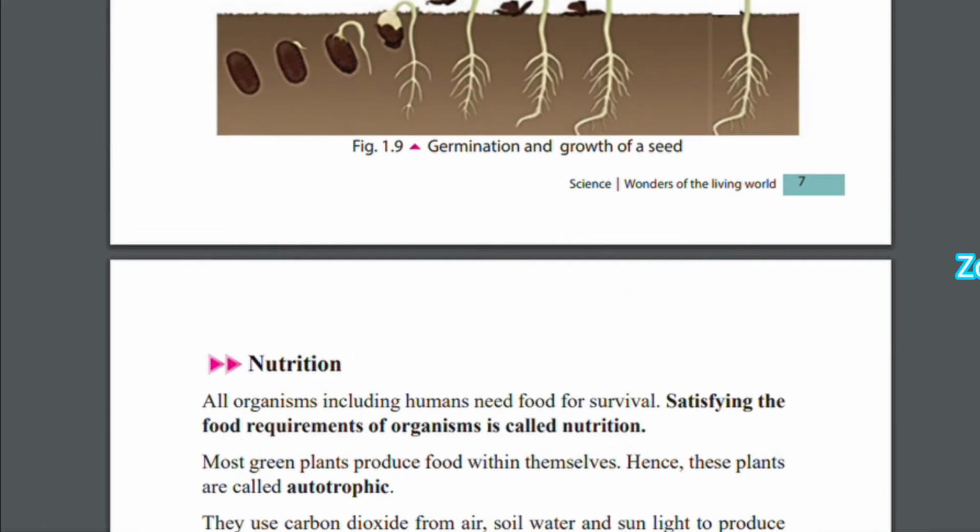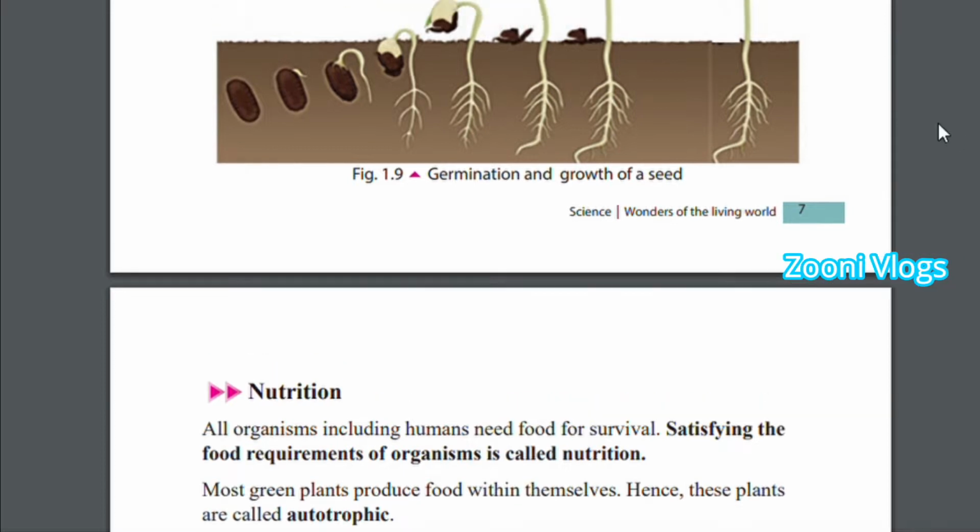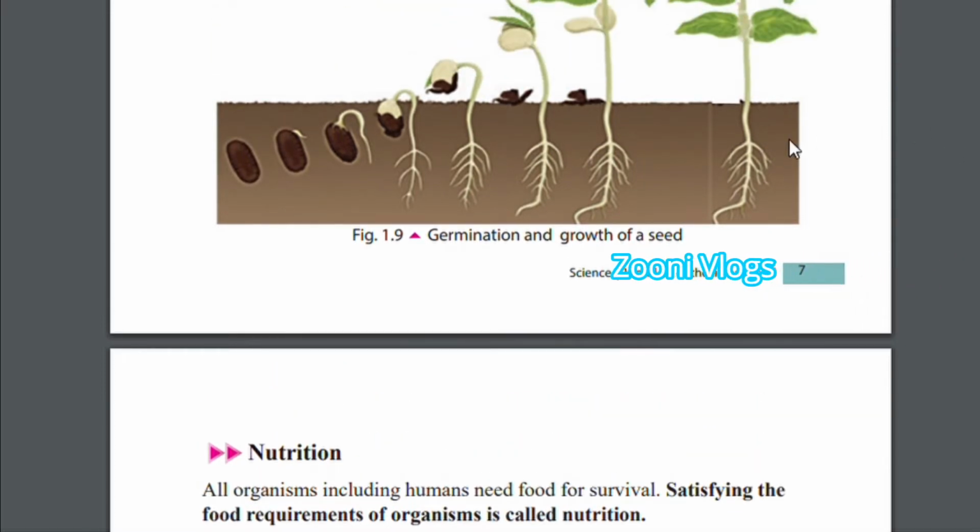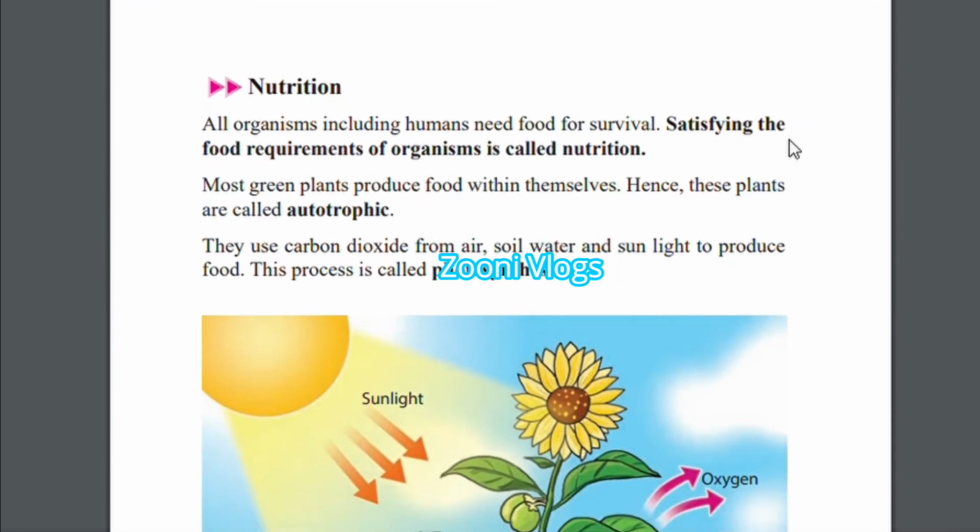Okay, Putala, that day we did up to germination and growth of a seed. Still we are in the first lesson, and today we are going to start the next part of our lesson, the nutrition. Now we all know what the nutrition of a plant and the human being is. So today we are going to learn many more things about the nutrition of a plant, and we are going to learn about the photosynthesis of a plant.